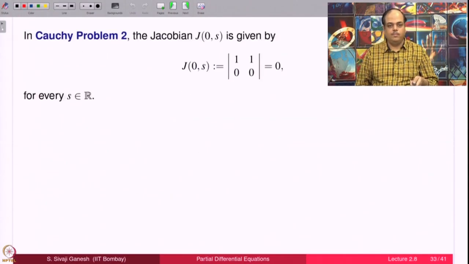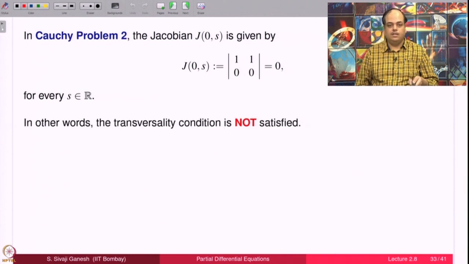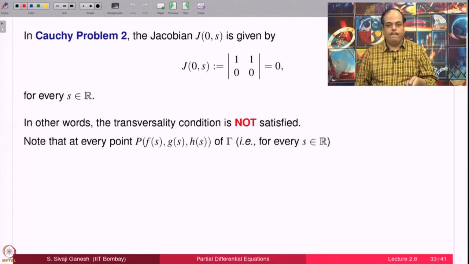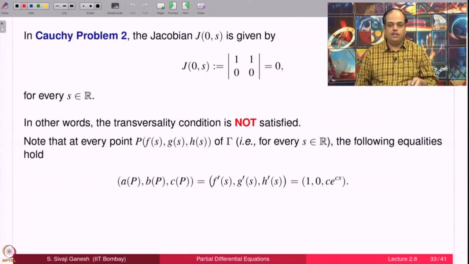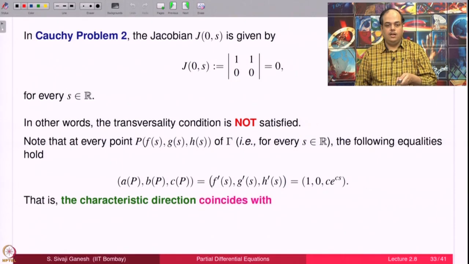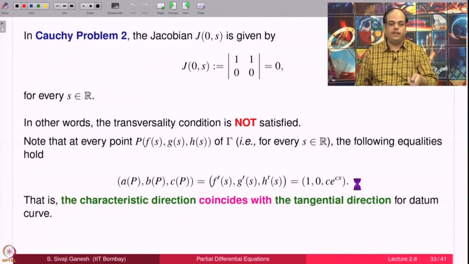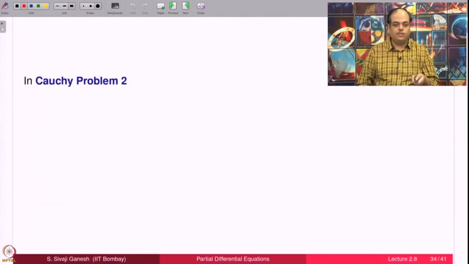Now, the second Cauchy problem, we had J0. Now the question is, is it a characteristic curve or not? The transversality condition is not satisfied, fine. At every point on gamma, the characteristic direction is f prime, g prime, h prime, which is equal to 1, 0, c e power cs, and it coincides with the tangential direction. Therefore, it is a characteristic curve, and therefore there are infinitely many solutions. That is what lemma 2 also says.